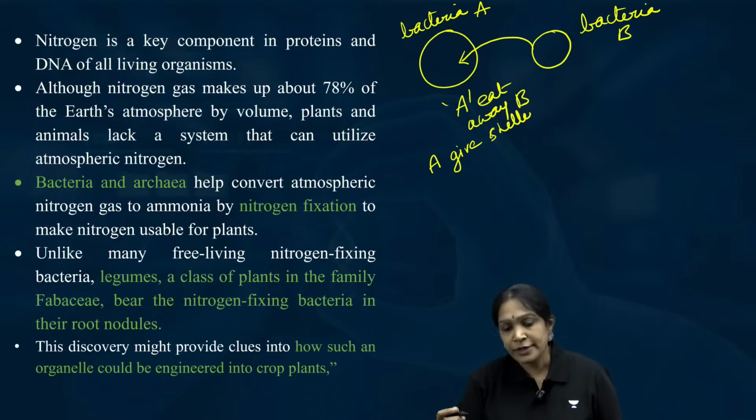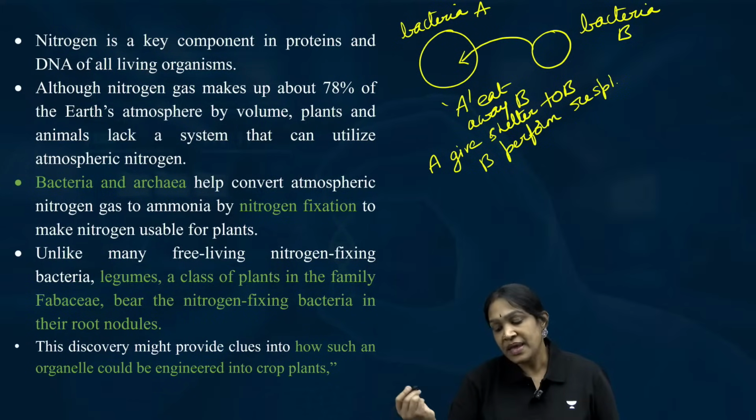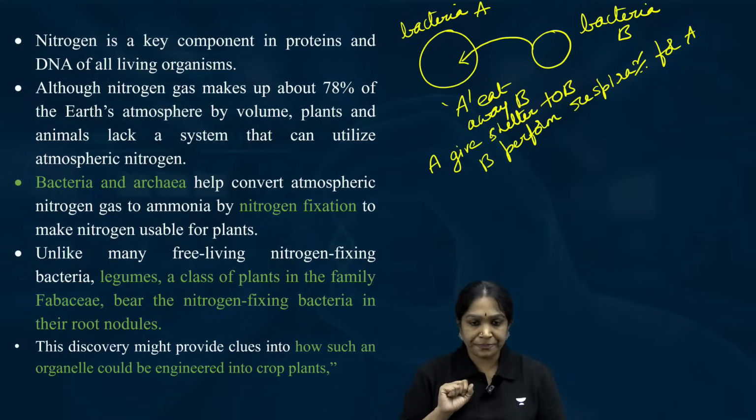A will give shelter to B and B will perform respiration for A. Is the story clear? There were two bacteria.